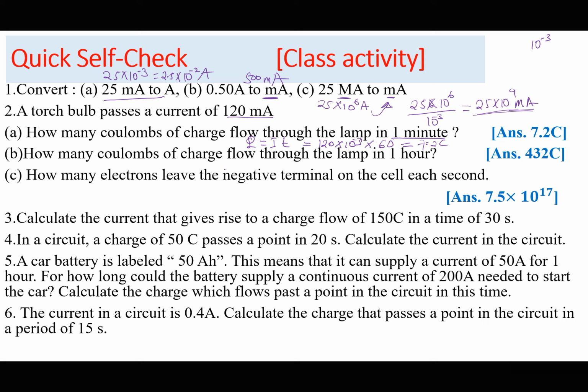How many coulombs of charge flow through the lamp in 1 hour? So charge is going to be 120 times 10 to the power of minus 3 times 1 hour, which is 3,600 seconds. And I think that should be correct.